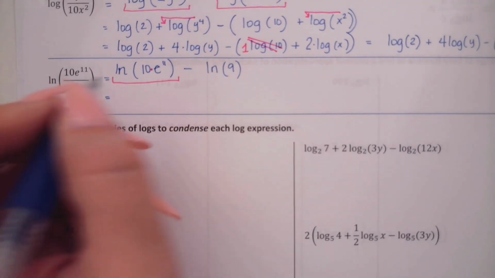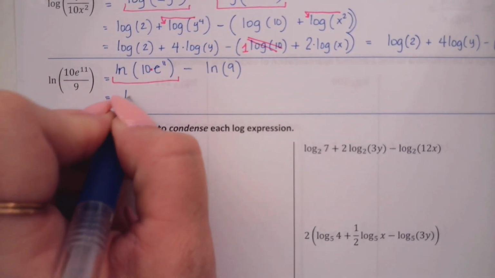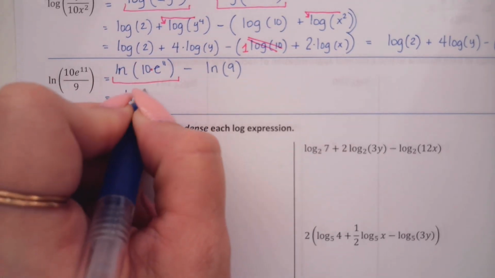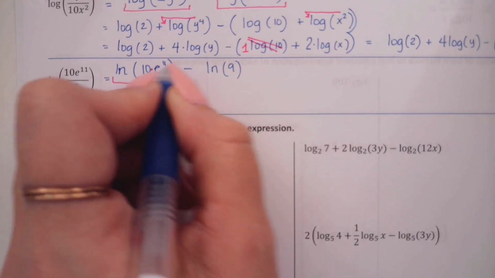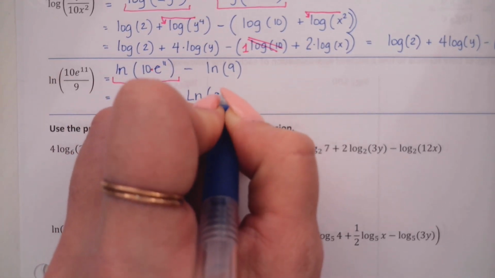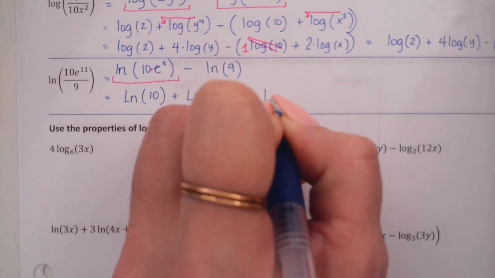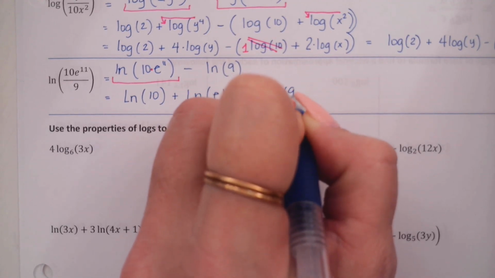Product property turns into adding when you expand it. So we'll have ln of our first factor, which is a 10, plus ln of our second factor, which is e to the 11th power, minus our natural log of 9.